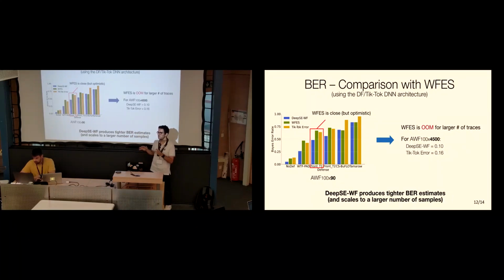And we can see with more data that, of course, the TikTok attack error decreases by benefiting from more data being available, to just 16% error. And with the DeepSE estimator, we get a Bayes error estimation of 10%, which means that even though TikTok gets this 16% error, there might still be an attack using these features that might be even more accurate than that.